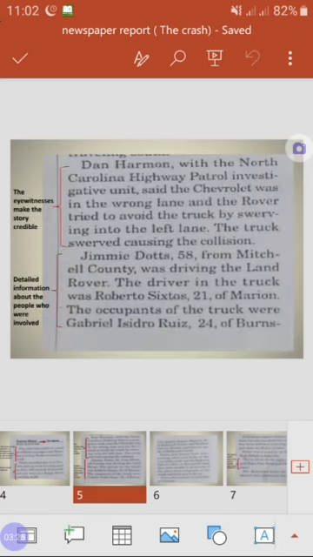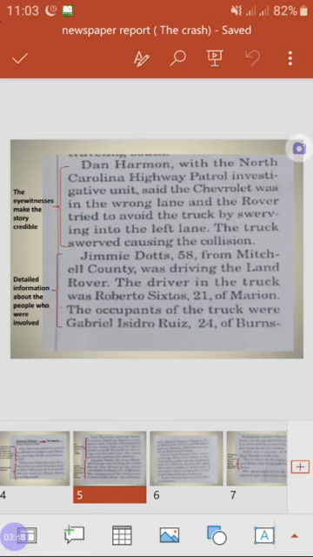Dan Harmon with the North Carolina Highway Patrol Investigative Unit. Okay, so this is a police officer who was responsible to watch over this area, to make sure that everything is fine. He said, the Chevrolet was in the wrong lane. The word lane means road. And the Rover tried to avoid the truck by swerving into the left lane. Swerving means to change the direction suddenly. The truck swerved, causing the collision.